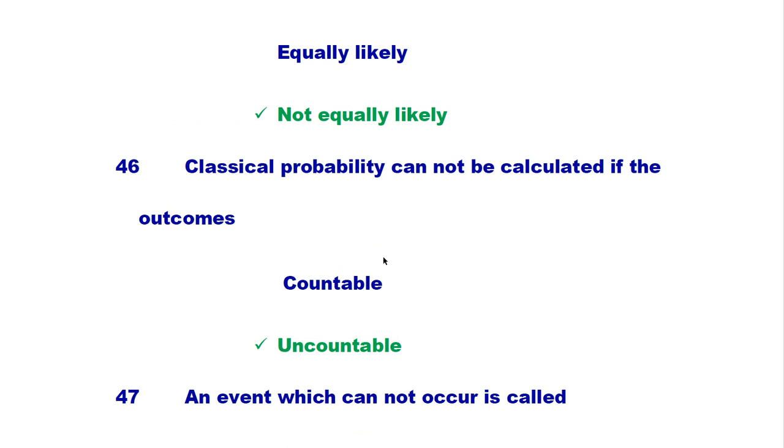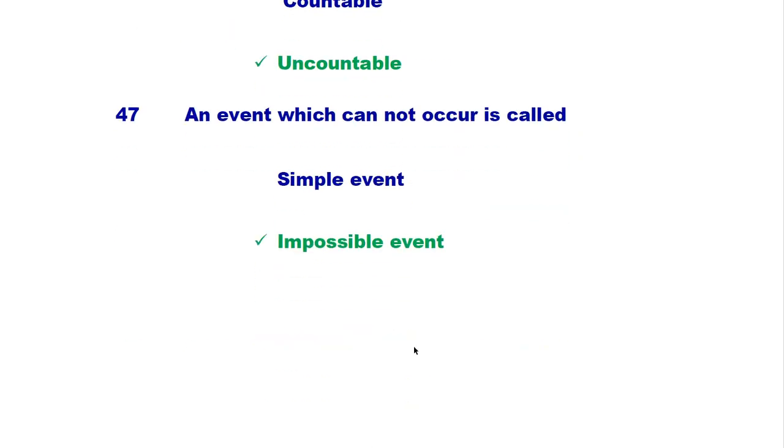Classical probability cannot be calculated if outcomes are uncountable. If the outcomes are uncountable, then in such a case classical or mathematical or priori probability cannot be calculated. An event which cannot occur is called an impossible event.